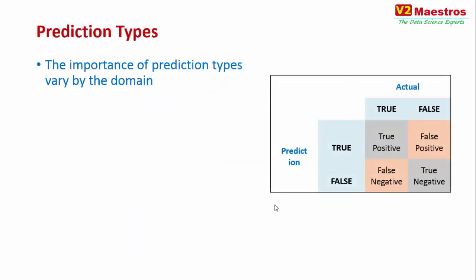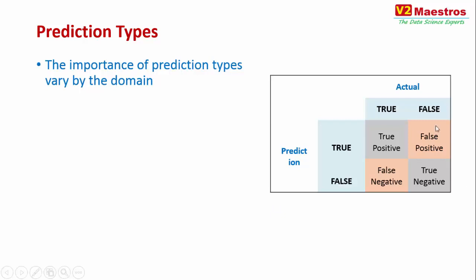So what are the various prediction types? When it comes to the confusion matrix, there are certain terms used in the real field, and you would have heard a lot about false positives and true positives. Especially in the medical field, these terms are highly used. So let us try to understand what these are.